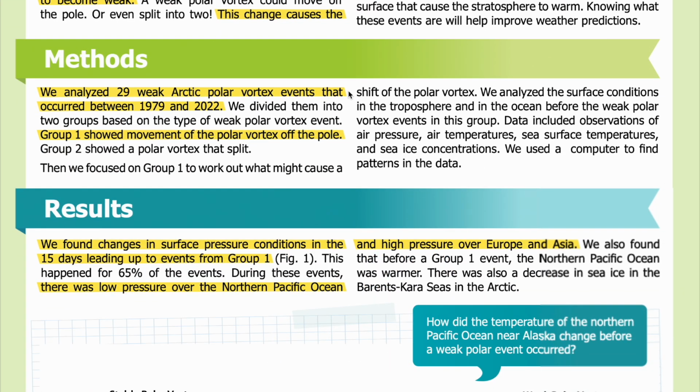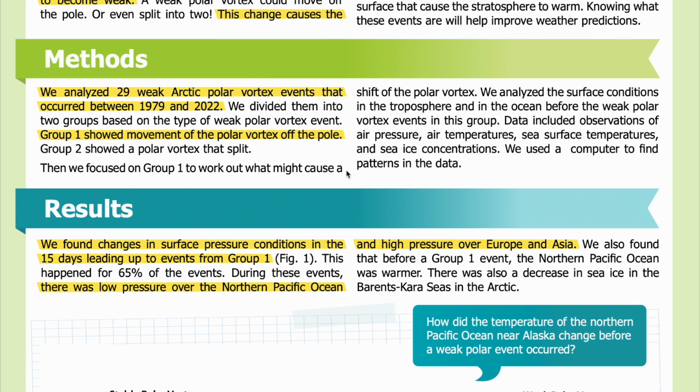Methods. We analyzed 29 weak Arctic polar vortex events that occurred between 1979 and 2022. We divided them into two groups based on the type of weak polar vortex event. Group 1 showed movement of the polar vortex off the pole. Group 2 showed a polar vortex that split.